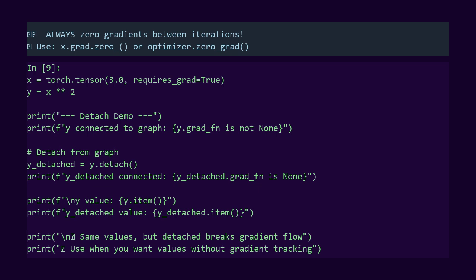Common use cases: computing metrics during training, implementing certain advanced techniques, or just preventing memory buildup from unused graph nodes.